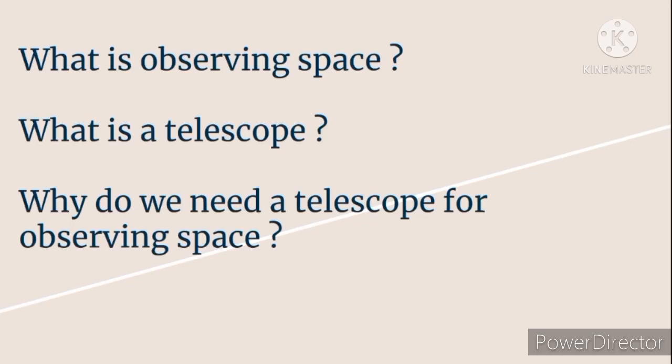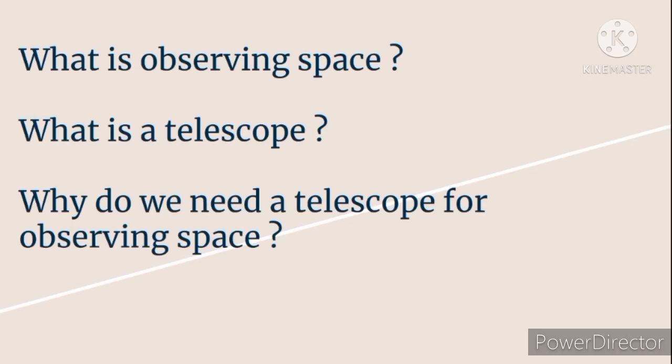Then a question comes: what is a telescope? According to me, a telescope will be a device which gives us a magnified image of the substances or the heavenly objects which are far away from us in the space. Why do we need a telescope for observing space? According to me, we need a telescope for observing space because a telescope gives us a magnified image of the heavenly objects through the light coming from those objects, so we can see the clear image.